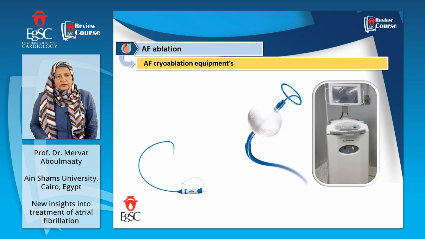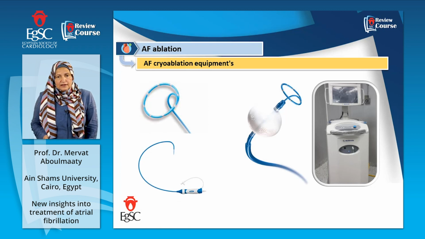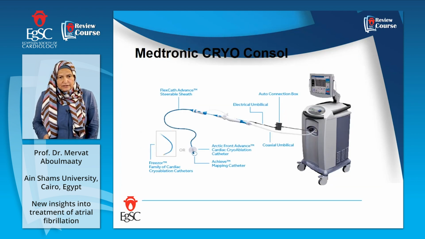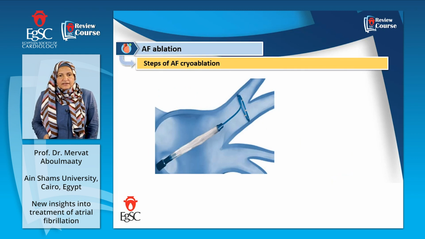This is the sheath, the introduction sheath through which the balloon is delivered, and the whole system goes to the left atrium. Here is the circular part with the poles to record PVPs, pulmonary vein potentials. This is how the catheter is connected to the machine and operated easily. It's a mobile machine.